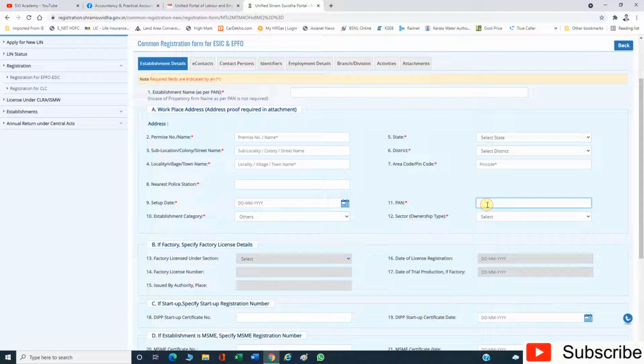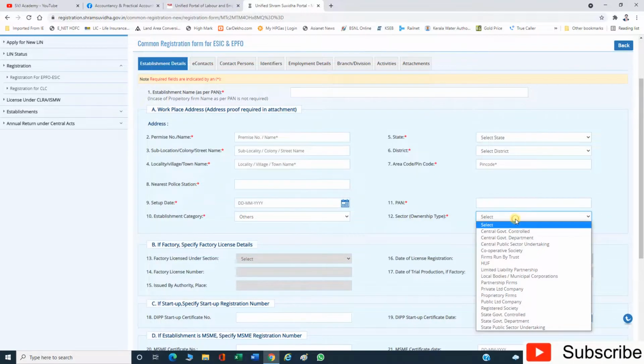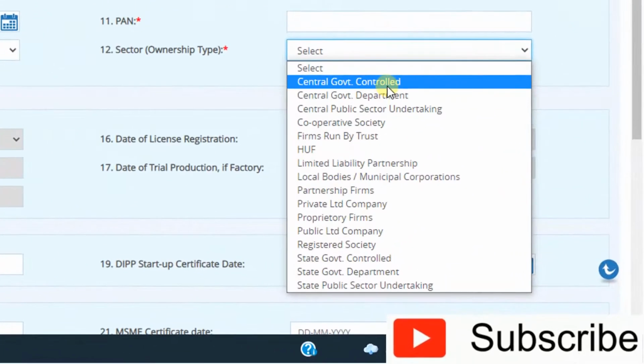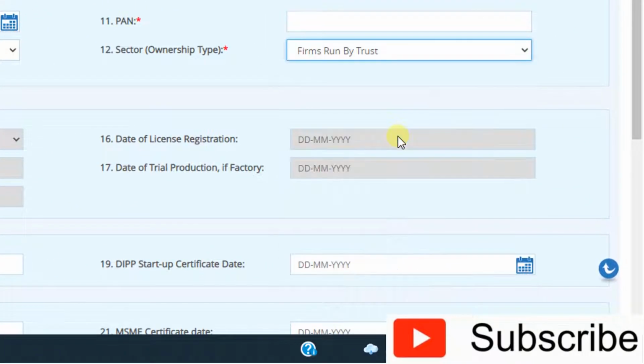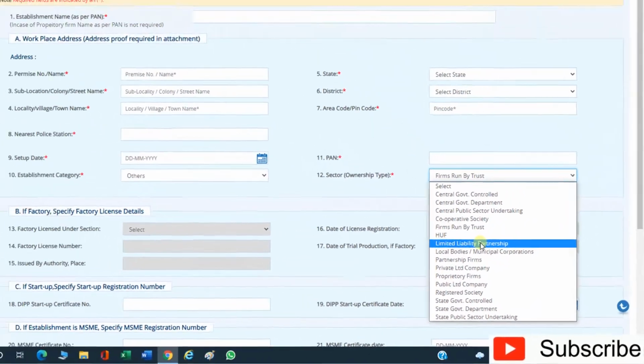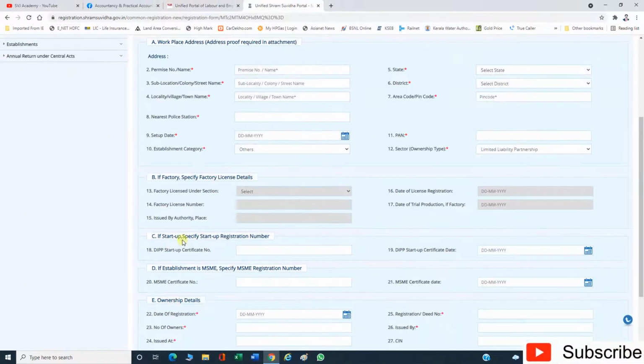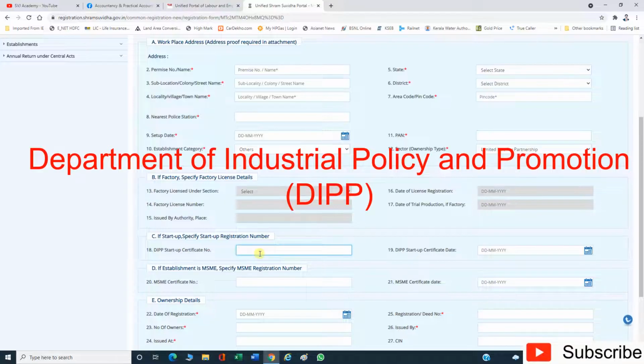Here we have to enter the PAN number of the establishment. The next one is sector, ownership type. Here we have to select the ownership type of our establishment, whether it is company, HUF, partnership firm, like that. So here I am selecting limited liability partnership. If it is a startup business, we have to give the registration number and everything of the startup. DIPP startup registration number. DIPP means Department of Industrial Policy and Promotion. Give the certificate number here.